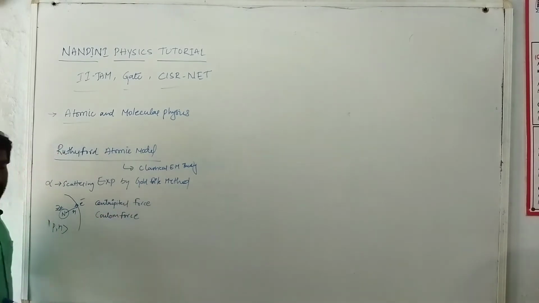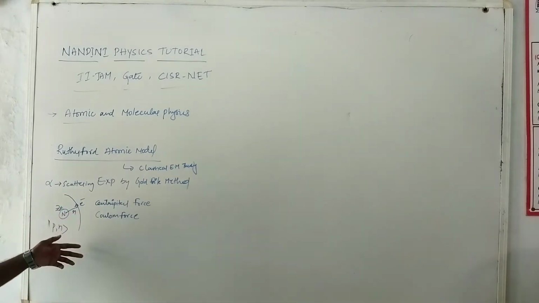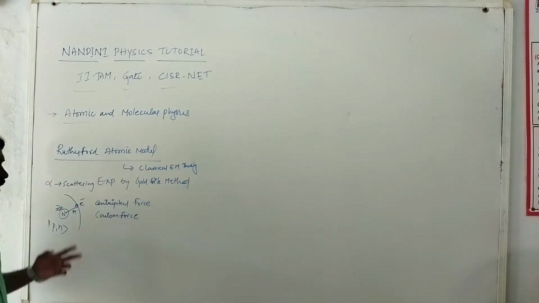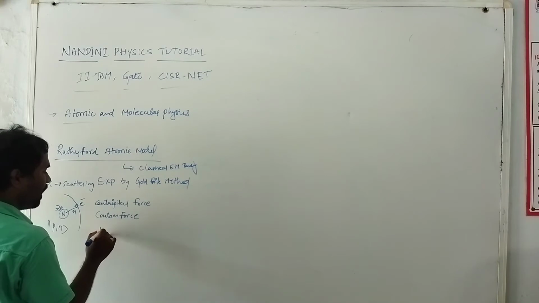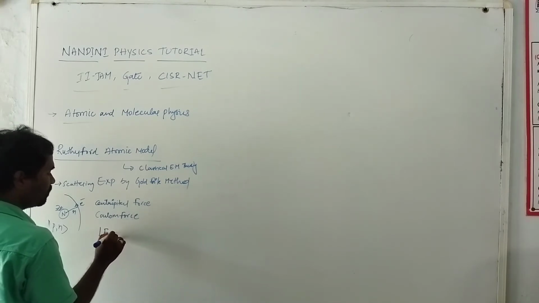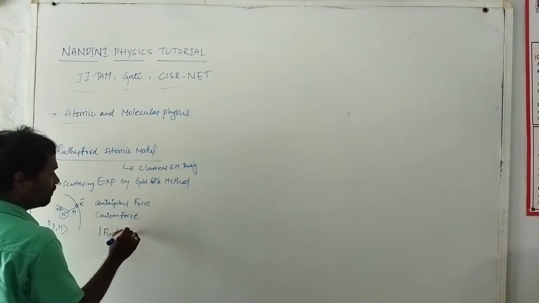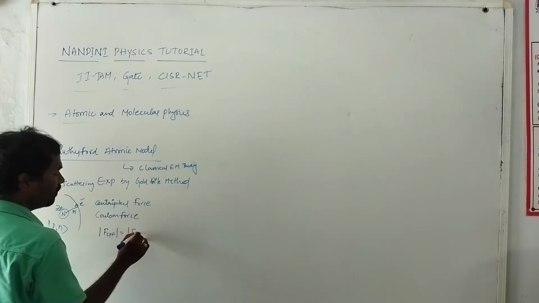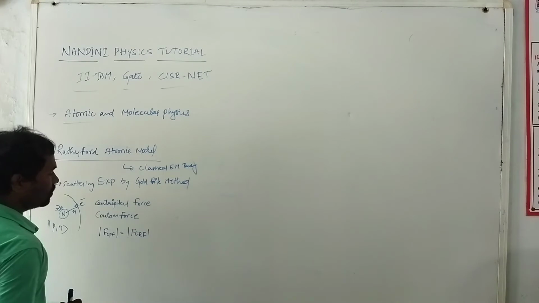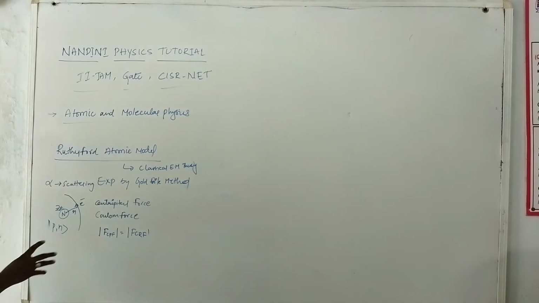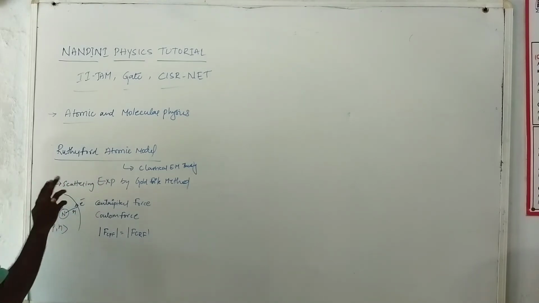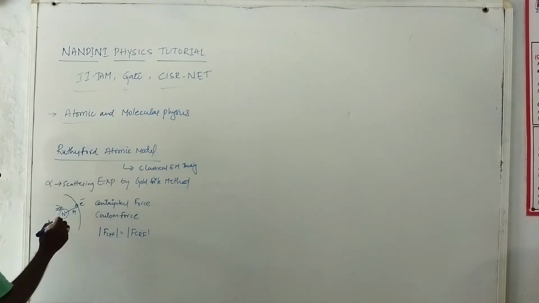At a certain instant, according to classical electromagnetic theory, the magnitude of the centripetal force is equal to the magnitude of the Coulombic force.